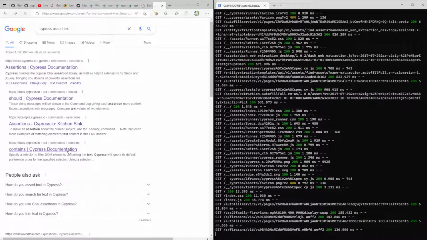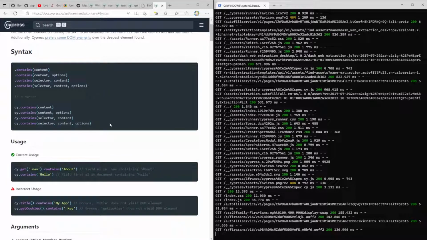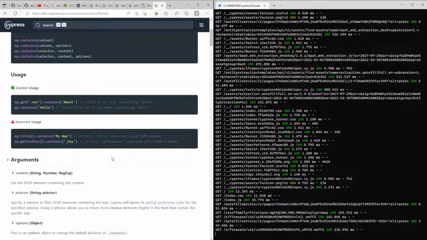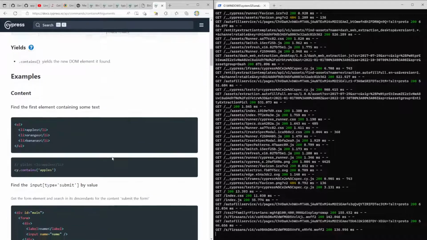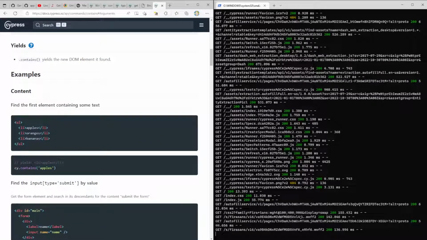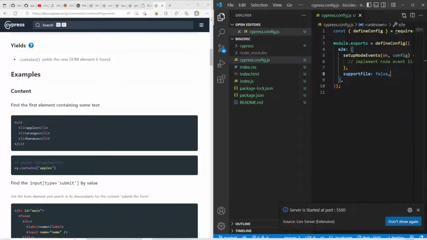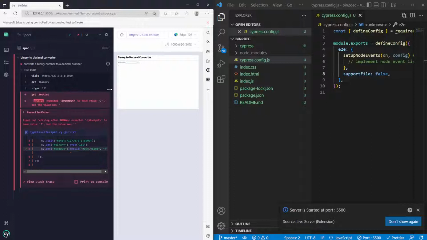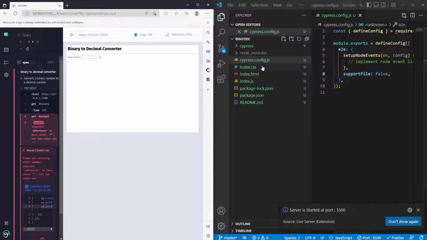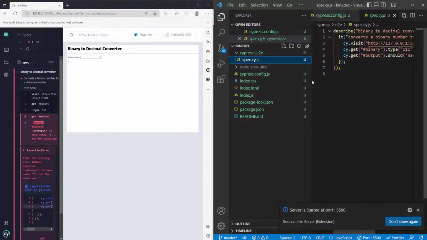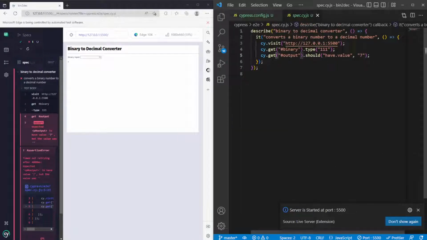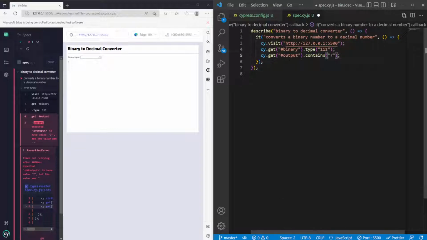Contains. Yields the first element in the document containing hello. Find the first element containing text, contains apple. Is that a way? Can we use that to our advantage? If I go back to my code here, it's going to look a little small, but let's say, can we say Cypress spec cy.get output contains 7, like, is that enough?